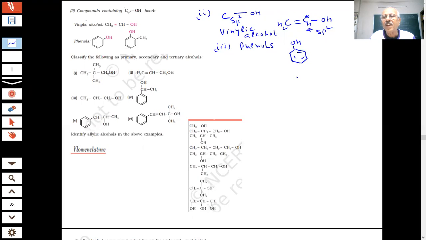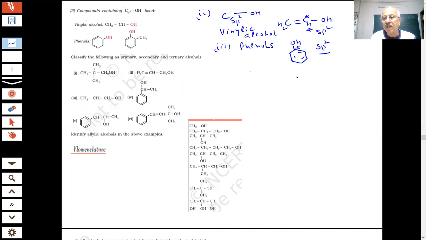And what is the hybridization of this carbon, students? sp2. Again sp2 hybridized. The double bond can be seen. So no problems.